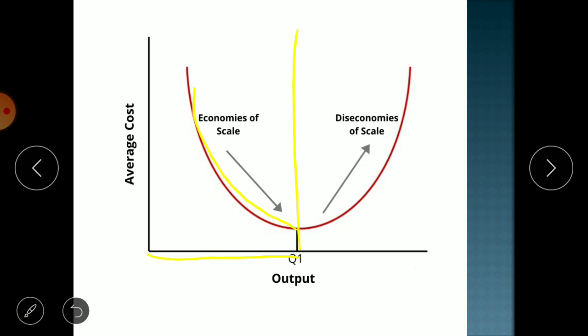So I am dividing this graph into two parts. This first part is known as economies of scale. Why? Because production increases, output increases, and our cost reduces. So that is known as economies of scale.